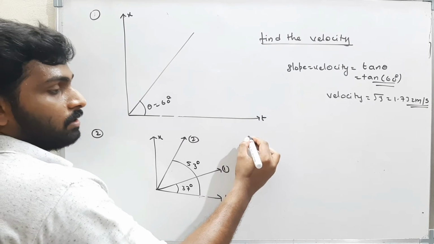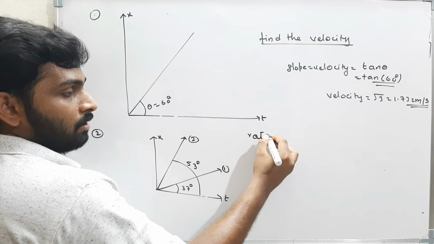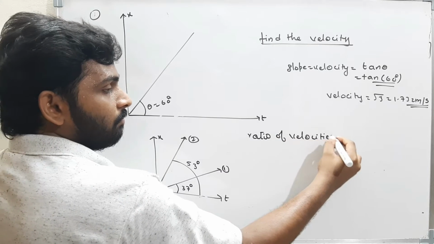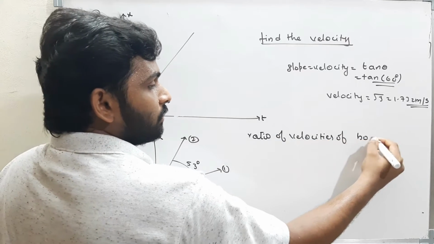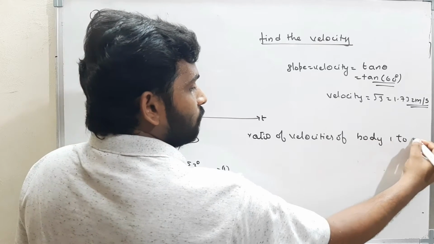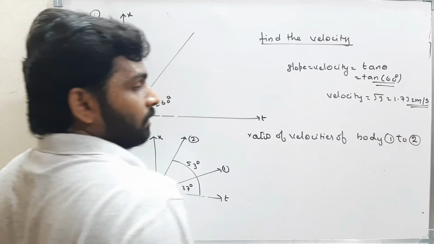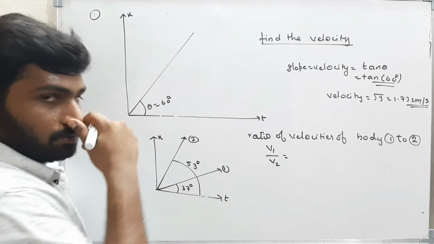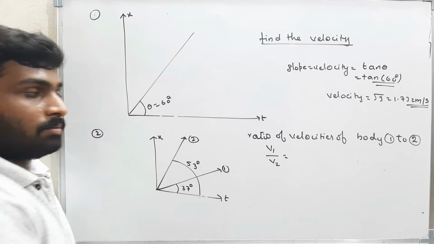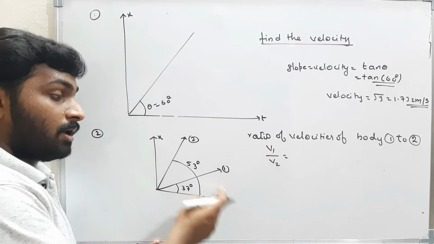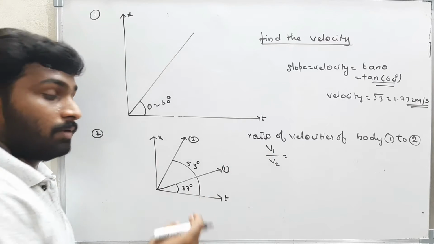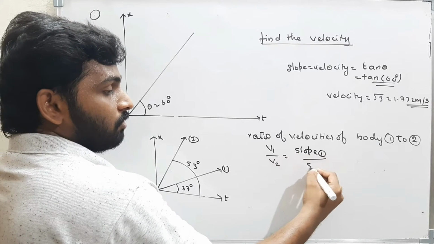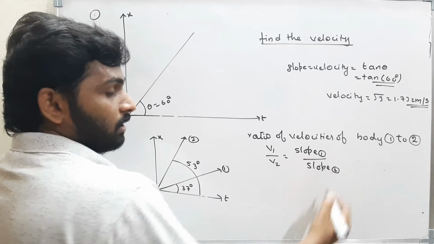They told us to find the ratio of the velocities of body 1 to body 2. Therefore, V1 by V2. Now, what is V1 by V2? In an xt graph, the velocity is given by the slope. Therefore, slope of the first graph to the slope of the second graph.